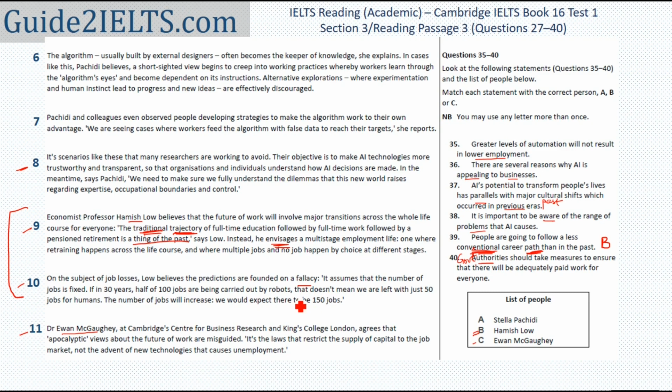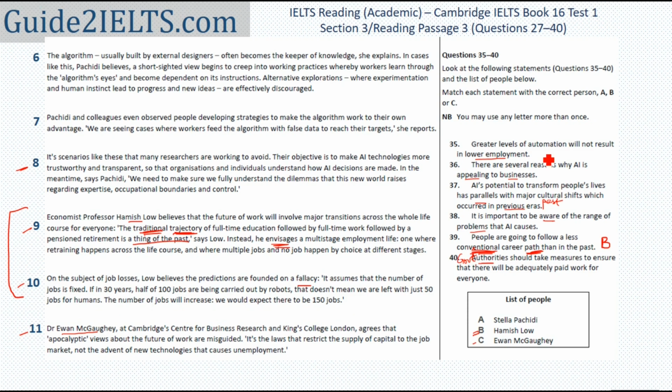Let's continue reading the 10th paragraph. It assumes that the number of jobs is fixed. If in 30 years, half of 100 jobs are carried out by robots, that doesn't mean we are left with just 50 jobs for humans. The number of jobs will increase. We would expect there to be 150 jobs.